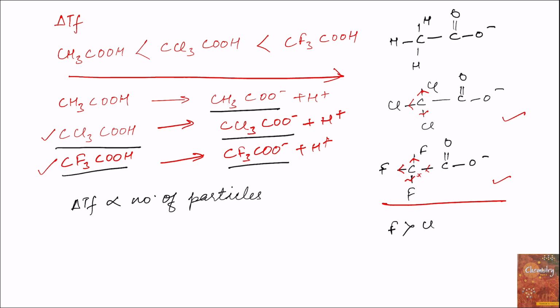So with increase in number of particles, delta Tf value also increases, and the tendency of CH3COOH to remain in dissociated form is less, so its delta Tf value is also less. So moving from CH3COOH to CCl3COOH and from CCl3COOH to CF3COOH, the tendency to remain in dissociated form increases in this direction, because of which the number of particles increases in this direction. Delta Tf, which is a colligative property and depends upon the number of particles, increases in this direction.